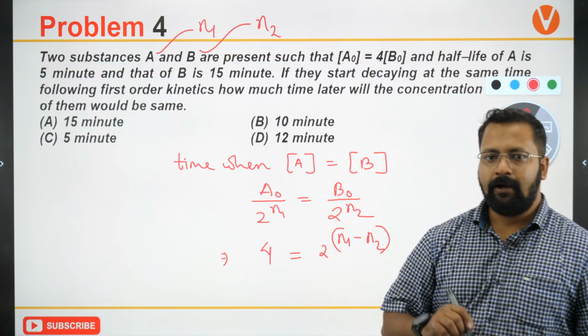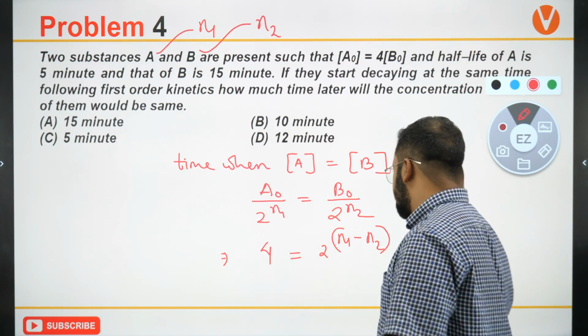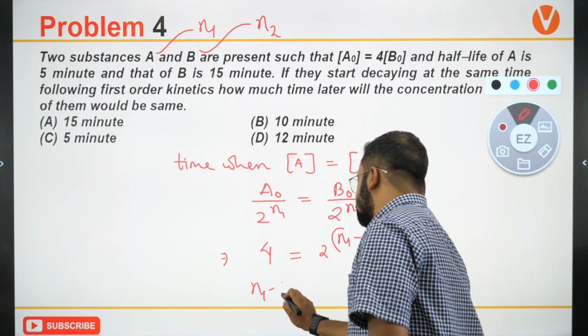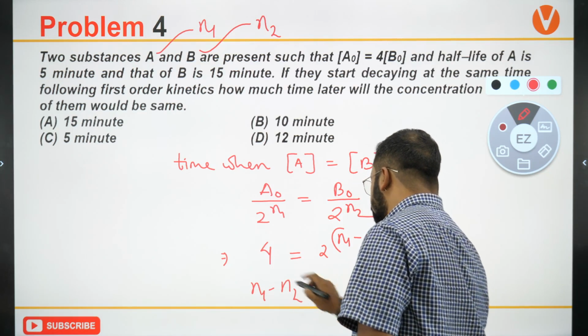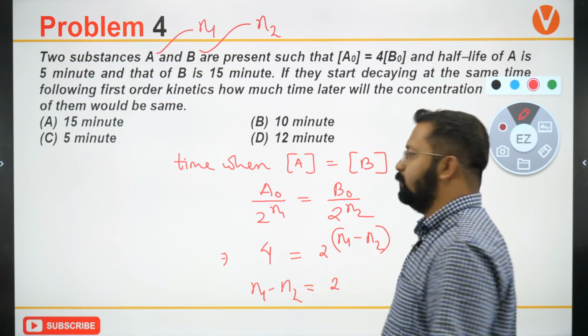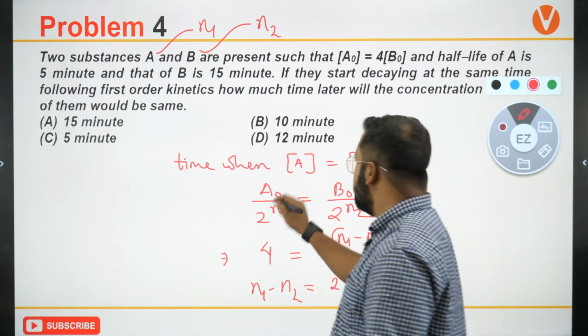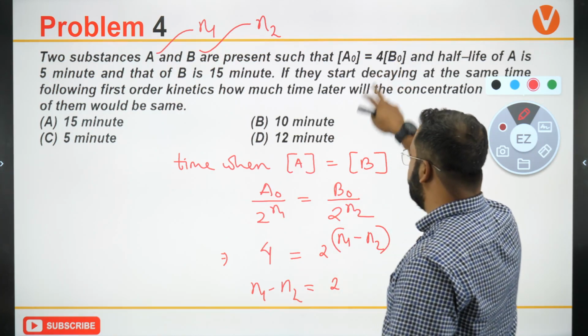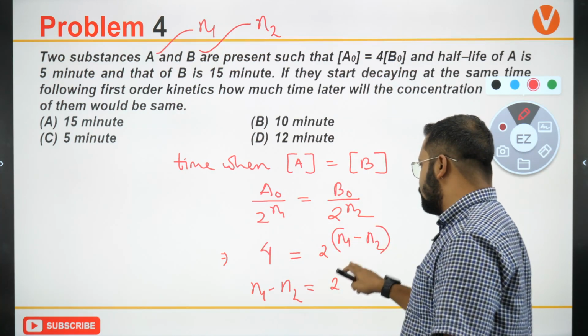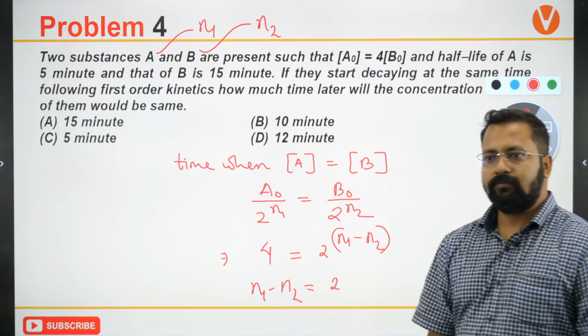Can I say this? अरे ए नॉट बाई बी नॉट निकालना है, तो ए नॉट को लिखा जा सकता है 4 बी नॉट. So 2 to the power n1 minus n2 will be equal to 2, so n1 minus n2 will be equal to 1.